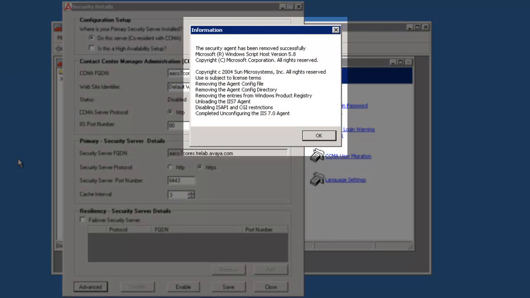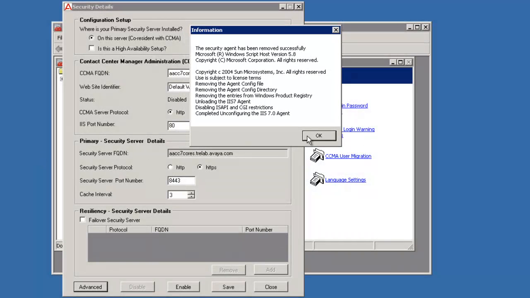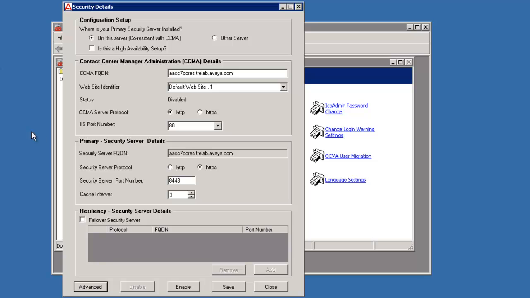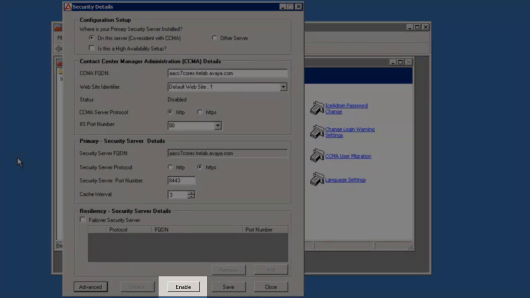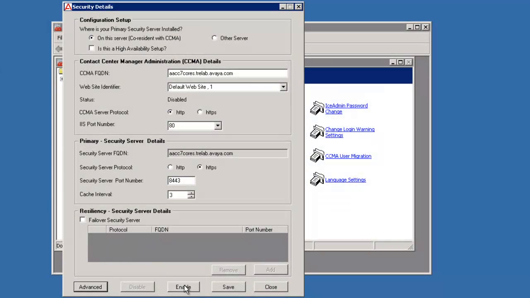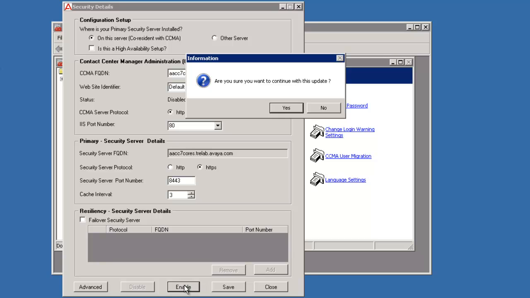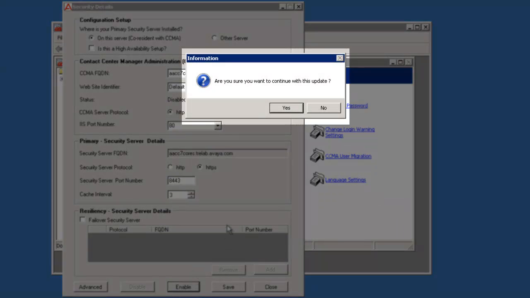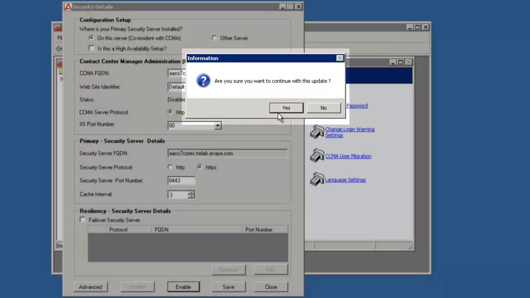After a few seconds, an information message appears stating the security agent has been removed successfully. Click on the OK button. Now click the Enable button to re-enable the Security Policy Agent. Click on Yes to continue with the update.